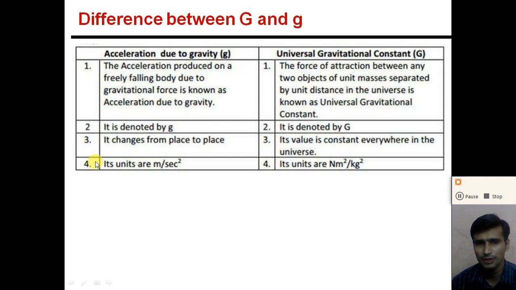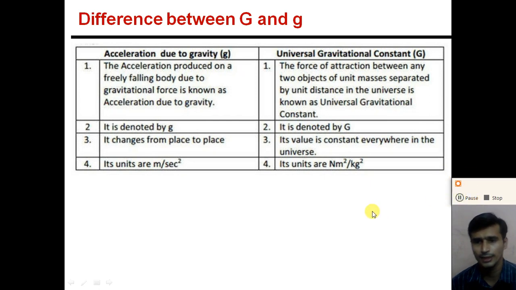Now what is the unit of the small g? The unit of the acceleration due to gravity is meter per second square, whereas the unit of the universal gravitational constant is Newton meter square per kg square.